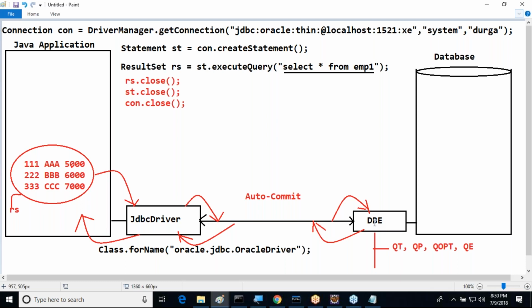So because of this reason, this JDBC is one of the persistence technologies. It is able to manage the data permanently in our backend system. Good. When compared with serialization and deserialization, it is somewhat better. How can we say it is better?